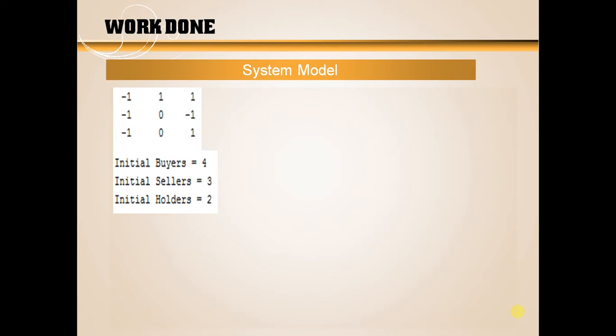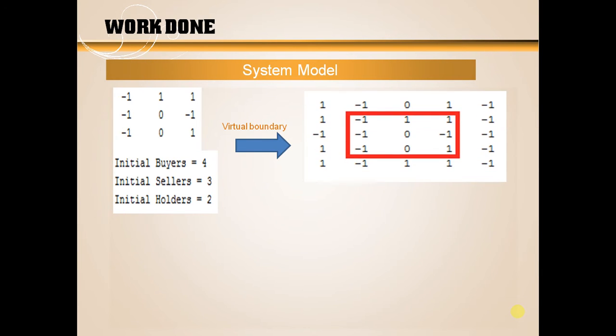So for every single market participant we are to consider the 8 adjacent neighbors. Now the market participant present at 1 has only 3 neighbors. So to make sure that it has 8 neighbors, we will build a virtual boundary for this. So this is building a virtual boundary around this one. Now after building the virtual boundary, we'll be applying convolution.